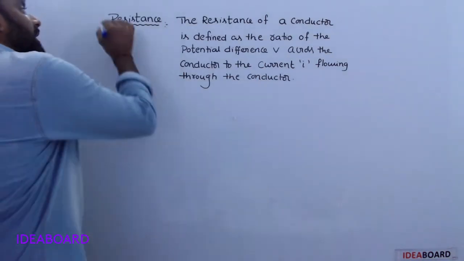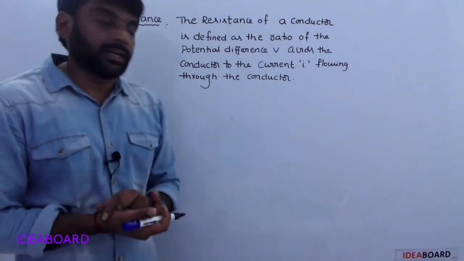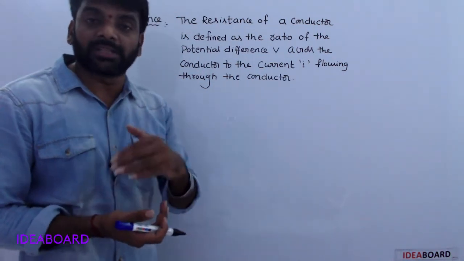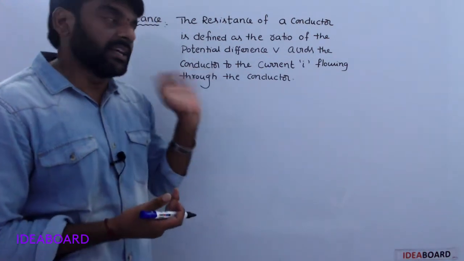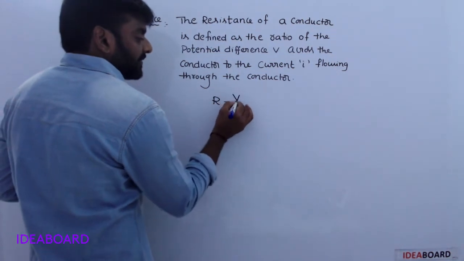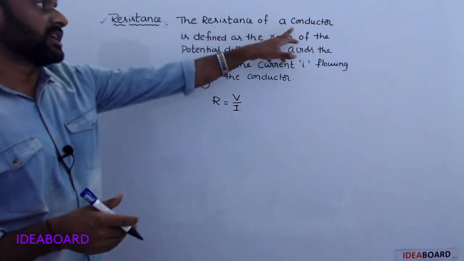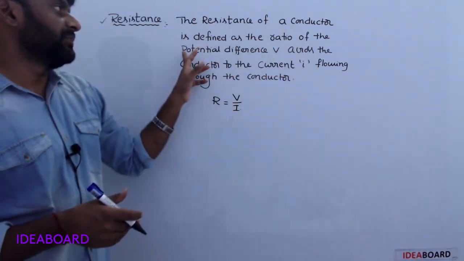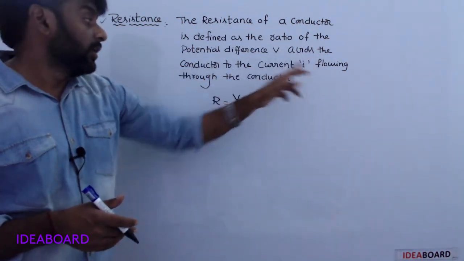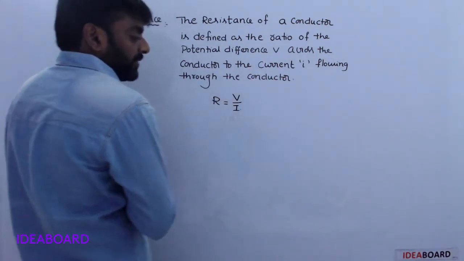So next, resistance. Generally, resistance opposes the flow of charge in a conductor. Its definition: R is equal to potential difference by current. The resistance of a conductor is defined as the ratio of the potential difference V across the conductor to the current I flowing through the conductor. R is equal to V by I.